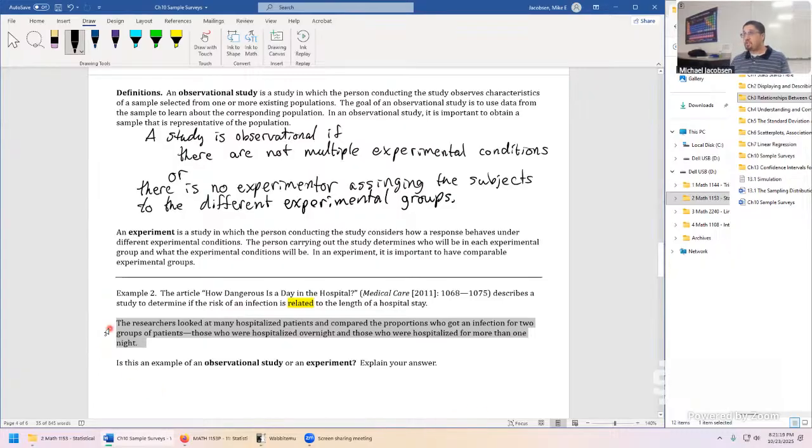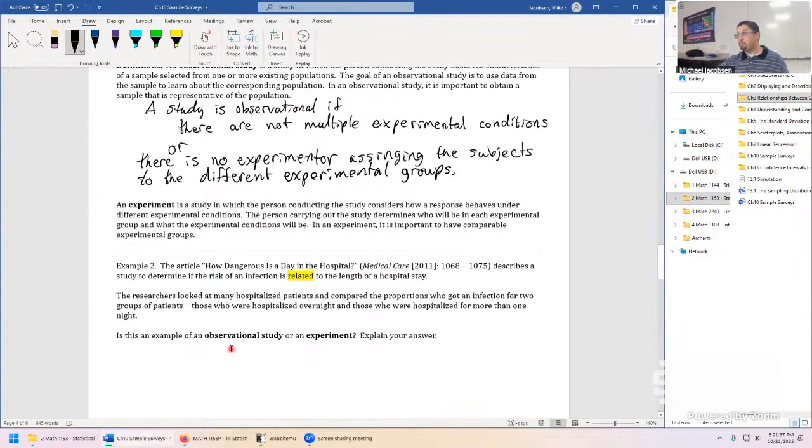We just looked at the patients as they were. They fell into those groups just in a natural way. There's no randomization at all. That's what makes this one observational. There's no experimenter assigning people to staying one night versus multiple nights.